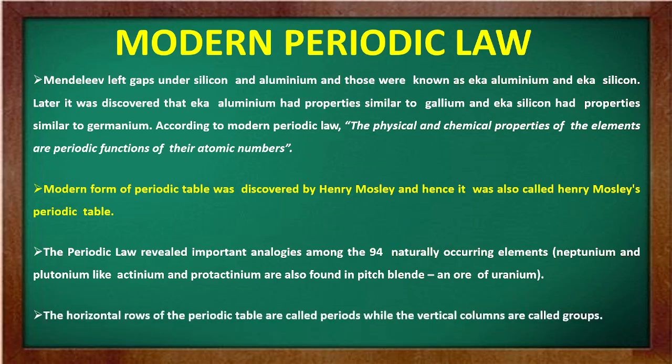Okay. Now, in the modern periodic table, the horizontal rows of the periodic table are called periods, while the vertical columns are called groups. Now, I'll be showing you the modern periodic table, how it looks and what are the different classifications of the periodic table, and what is the general feature of them, I'll be showing it to you now.